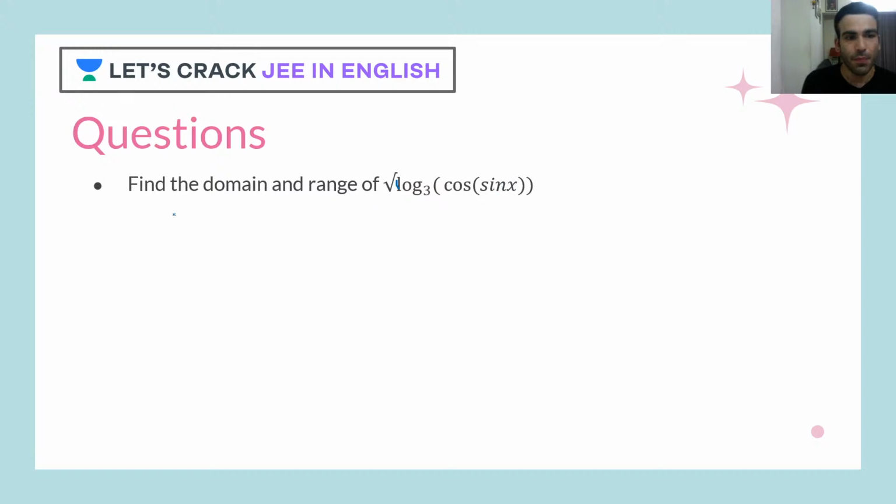positive. I can write it mathematically like this: log base 3 of cos of sin x should be greater than or equal to 0.